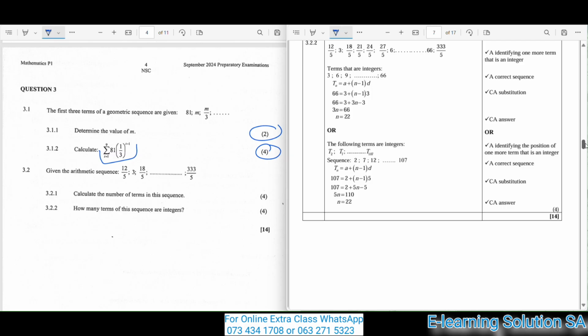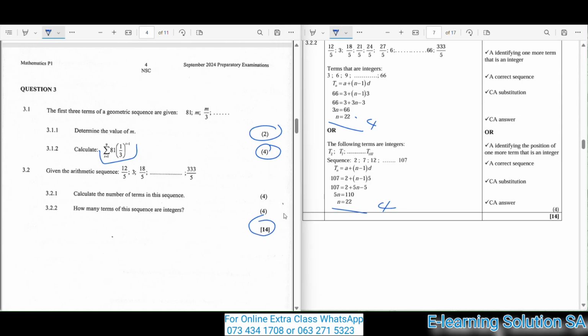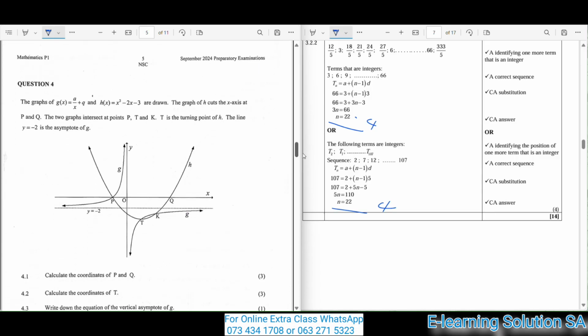You must make sure that you get it right, and you get 4 marks for identifying that. Okay, 3.2.2. How many terms of this sequence are integers? 4 marks as well. Either your answer is presented like that, you get the final answer, you get 4 marks, or like that, you also get 4 marks. The answer is the same, though the method is different. You must make sure that you also get these 14 marks in this question, which is question 3. Okay, now let's move over to question 4.